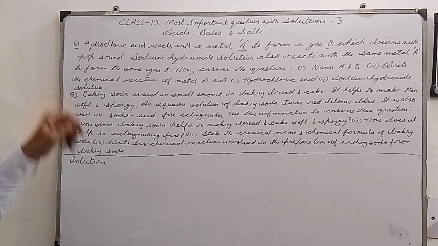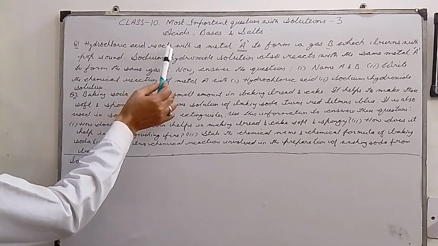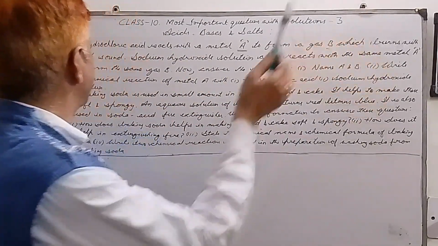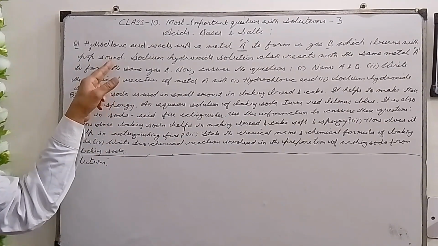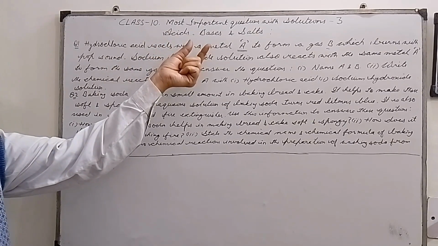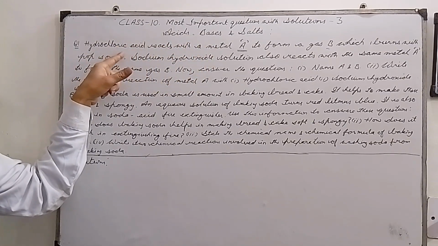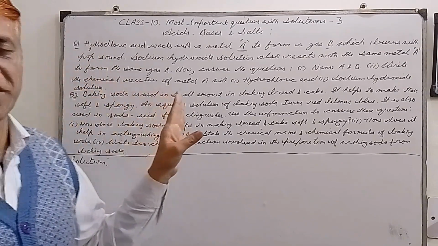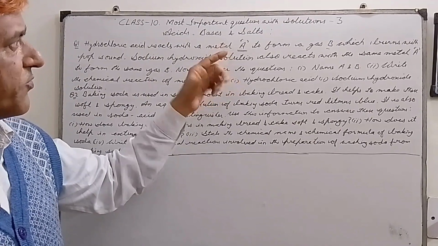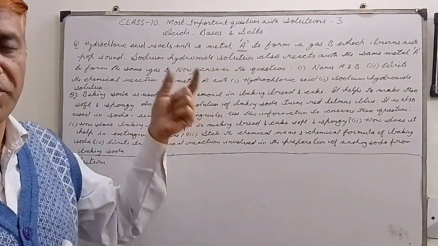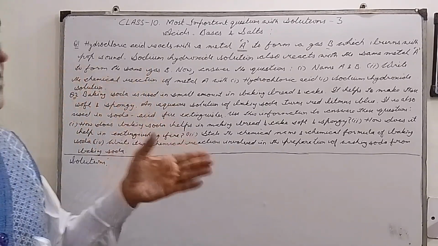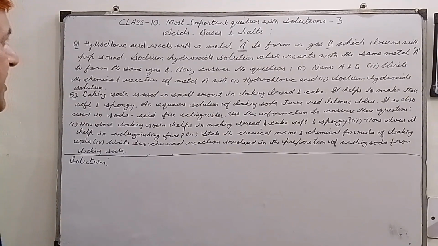Today's first question is: hydrochloric acid reacts with a metal A to form a gas B which burns with a pop sound. My dear students, always remember that when metals react with mineral acids, the mineral acids being hydrochloric acid, sulfuric acid and nitric acid, which gas is formed? It is hydrogen gas. Please remember this. So obviously the gas will be hydrogen gas.